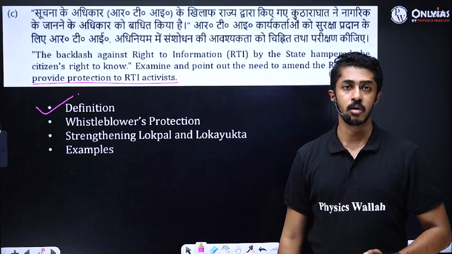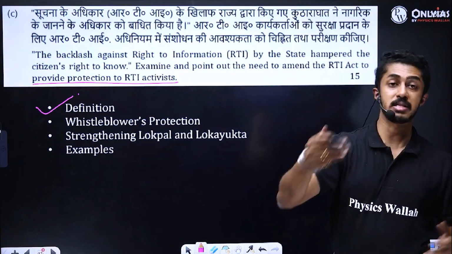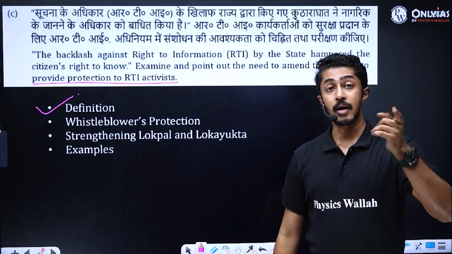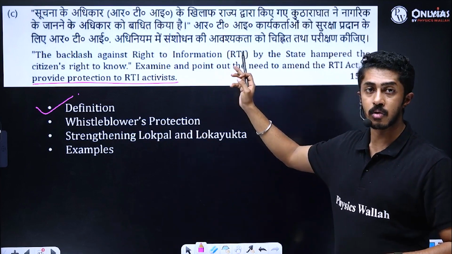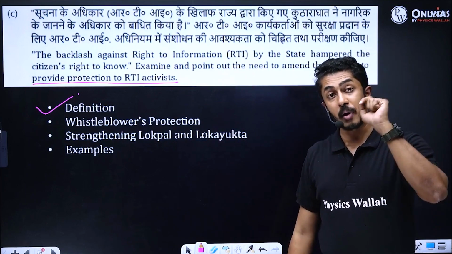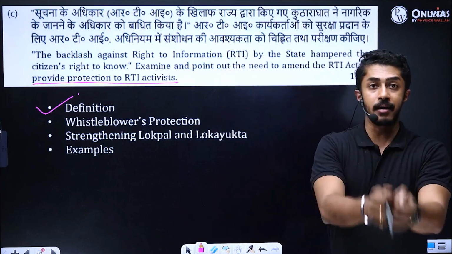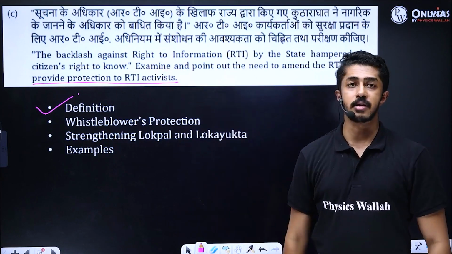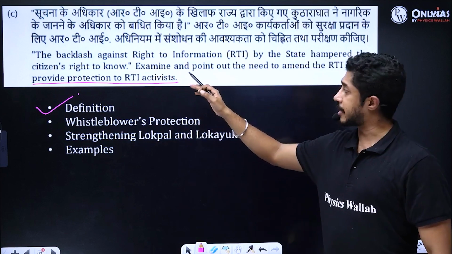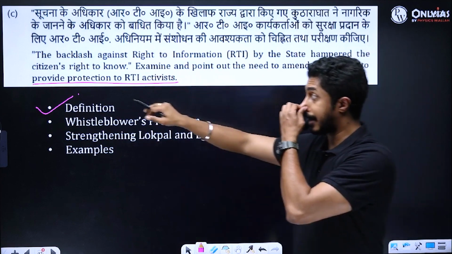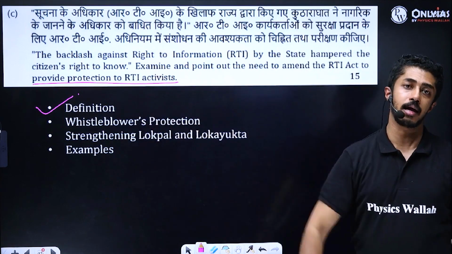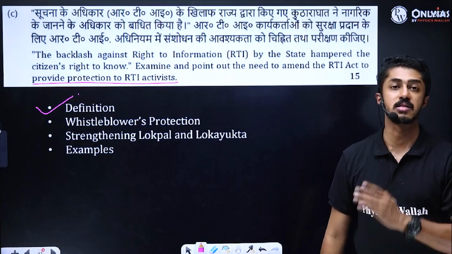Backlash means what? Backlash means something is coming and hitting you. And who is hitting you? The state is hitting you. Because the state is almost punishing you because you filed an RTI, it is affecting citizens' right to know. Examine the statement and point out the need to amend the RTI Act to provide protection to RTI activists. To what extent this is required?